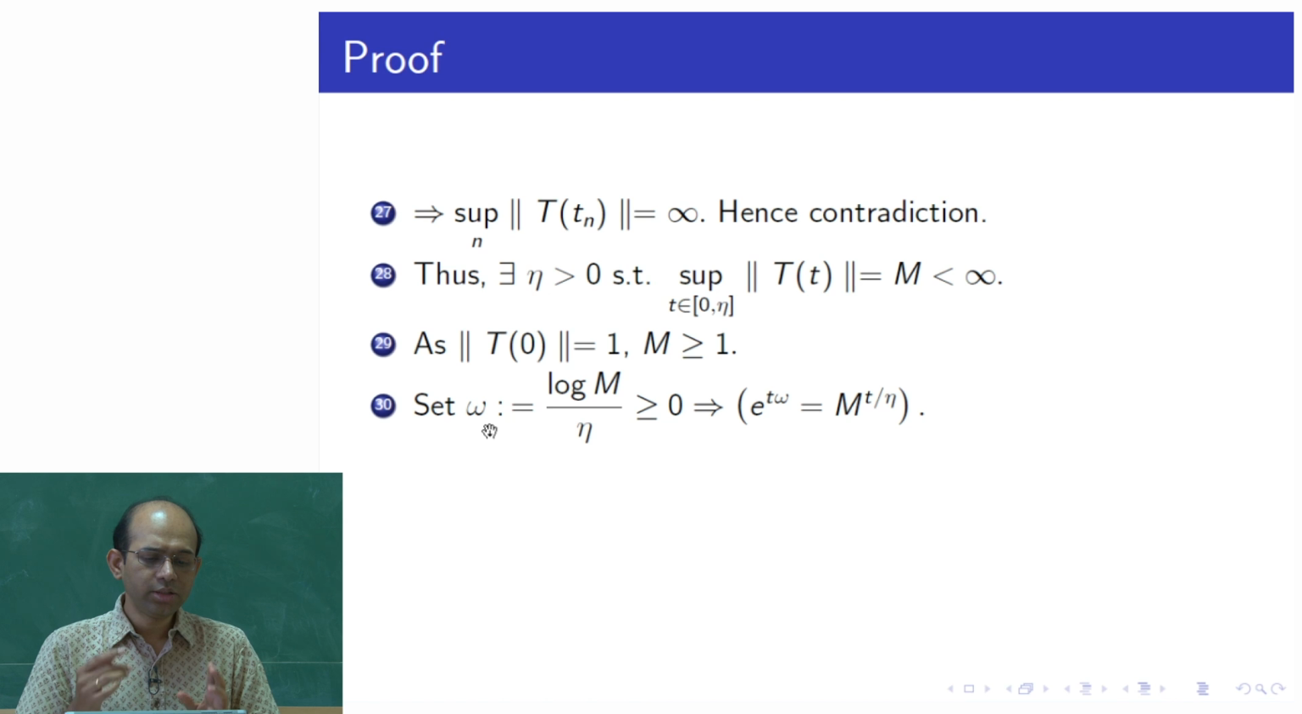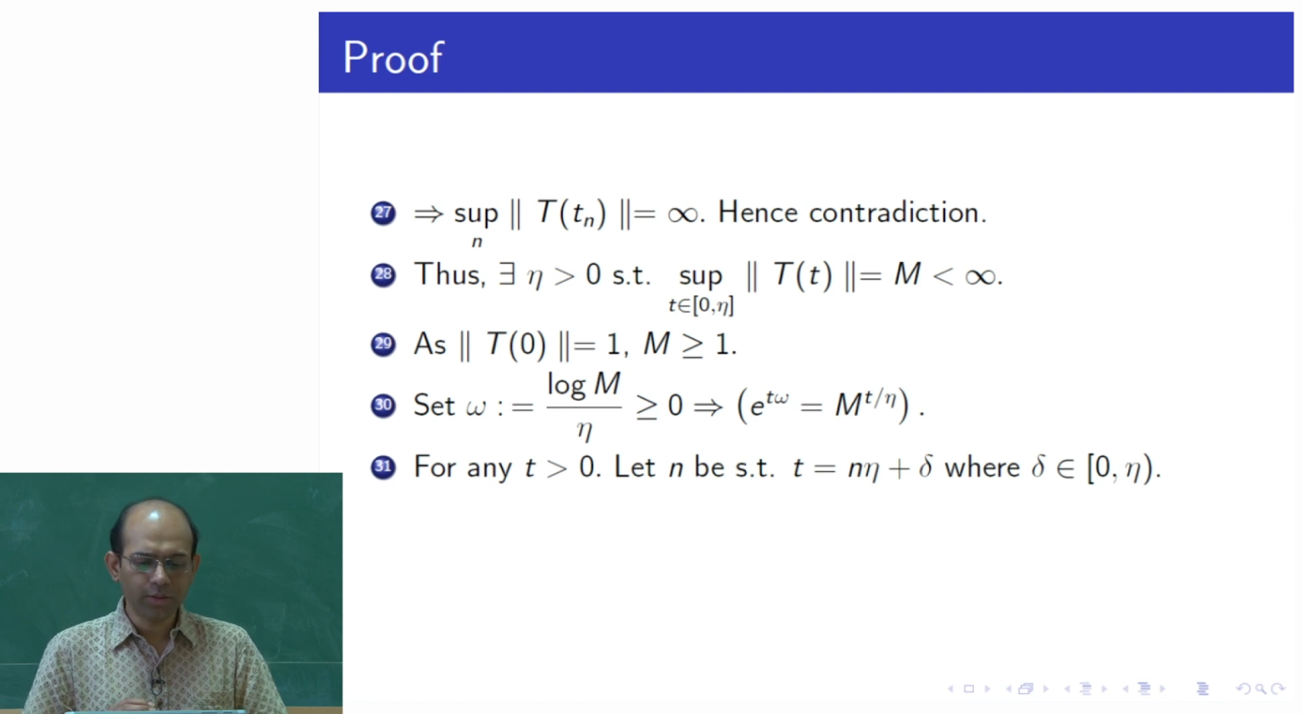power of 1 by eta on both sides. So, e to the power of eta omega becomes e to the power of t omega, and the right hand side will be M to the power of t by eta. Okay. So, we get this nice relation between M, eta and omega. Okay. So, omega is defined this way.